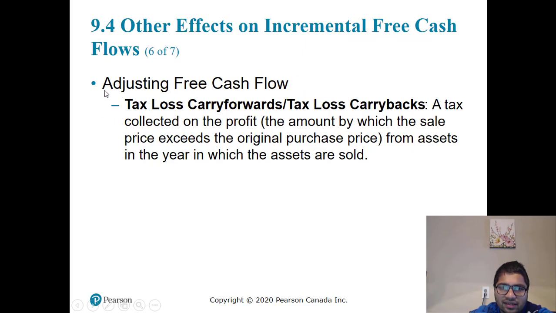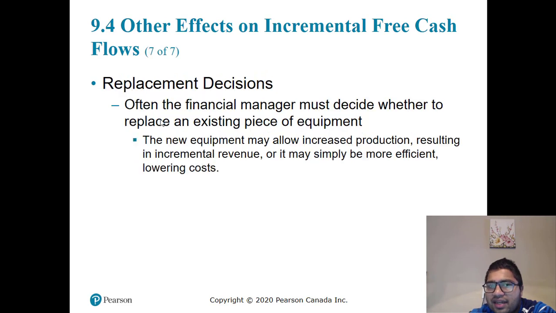Yeah, we did that. Adjusting free cash flows: sometimes there are tax loss carry forwards or tax loss carry backs. So if you're having a loss in any year, you can carry it back for 3 years or you can carry it forward, right, to adjust it with profits in any given year. So you have to factor that in.